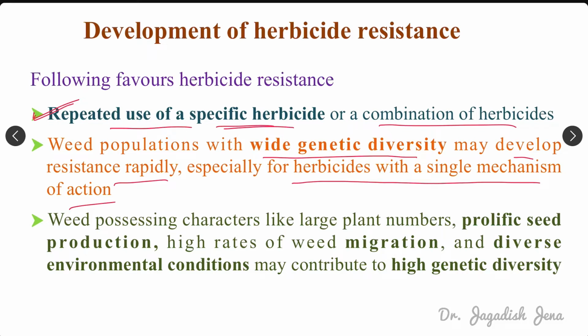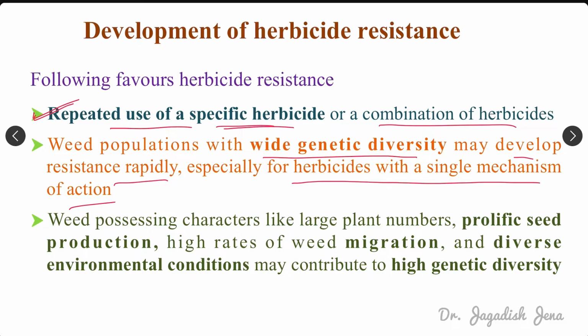If there is any modification in that action site, then that particular weed is capable to survive that particular herbicide application. So again, that is some kind of genetic change or some kind of mutation happening inside that particular weed, so it is capable to survive that herbicide application. So again, that is genetic.